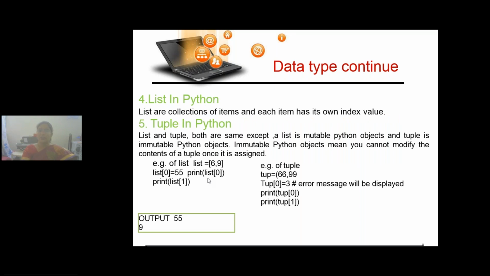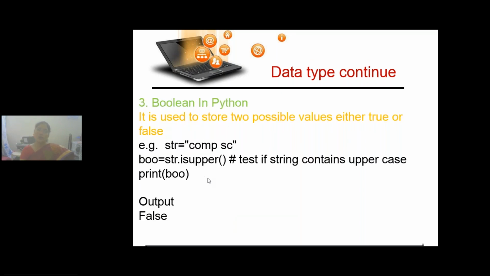It will test and give you true or false. When you look at the string, are all the characters capital letters? No. So isupper will result in false. If everything is capital, then only you will get isupper true.